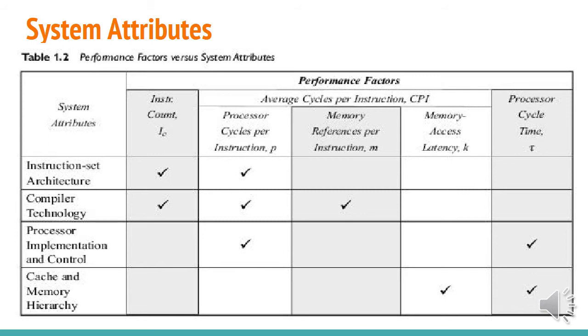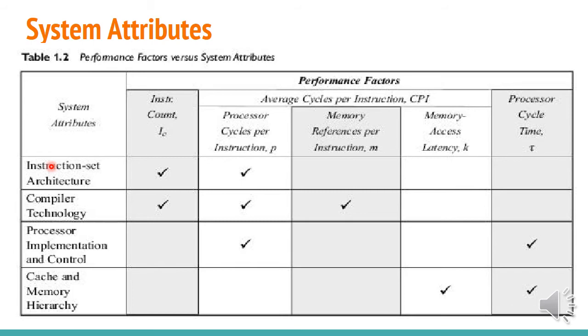And these performance factors are influenced by 4 system attributes. So what are the system attributes? You can see here: instruction set architecture, compiler technology, processor implementation and control, and cache and memory hierarchy. These are the different types of system attributes. Now I am going to tell you how these system attributes are affecting the performance factors, or vice versa.